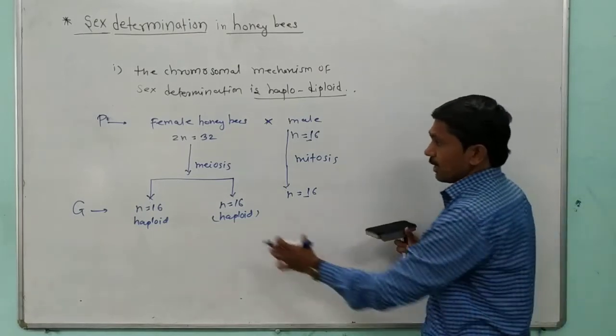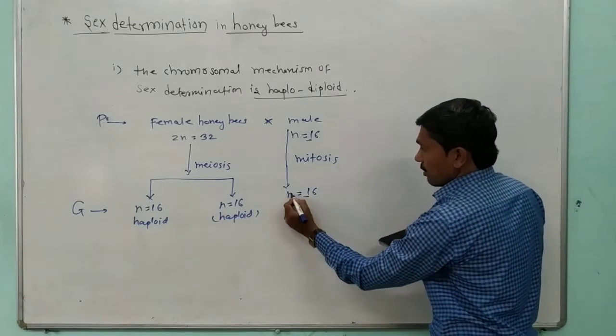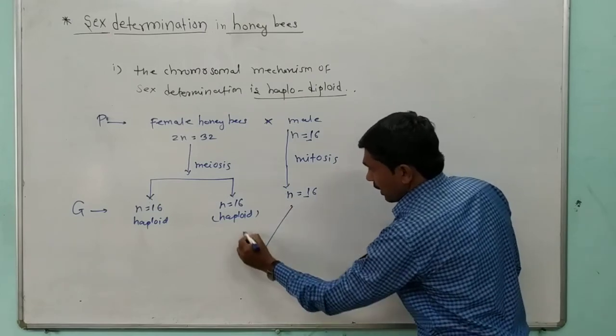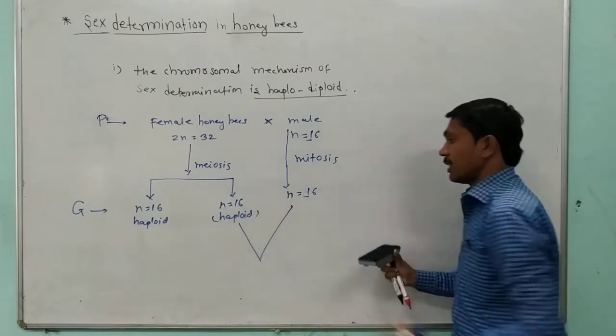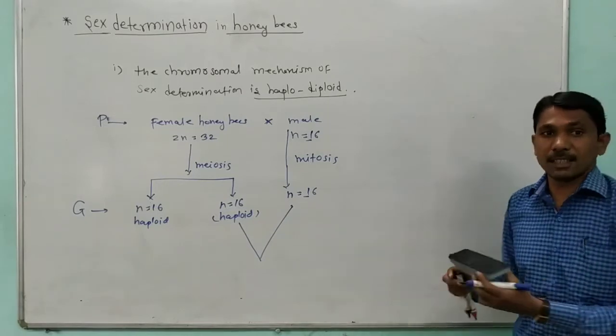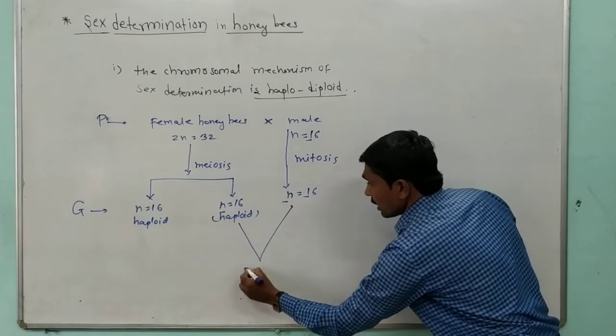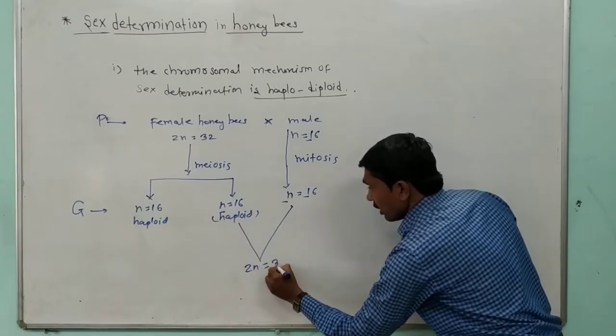So fusion of the egg and the male sperm of the honeybees, fusion of these haploid cells, produces a diploid female, 2n is equal to 32.